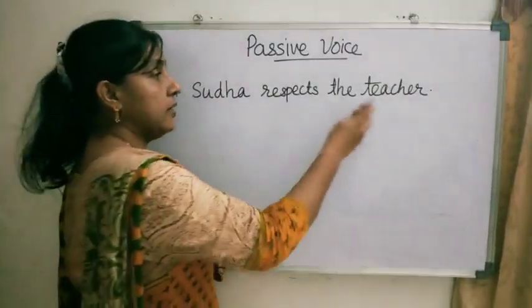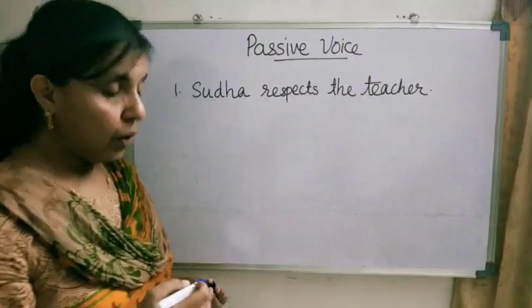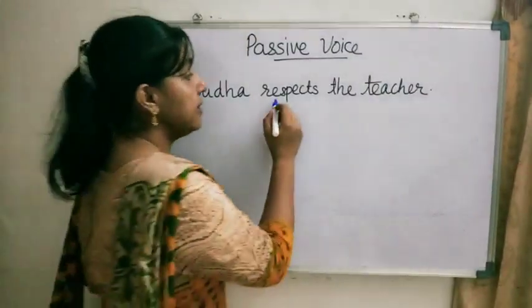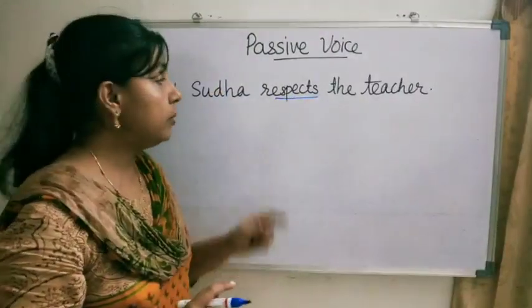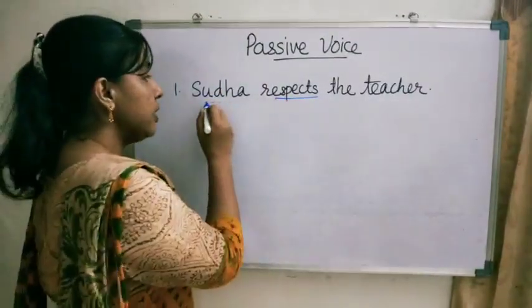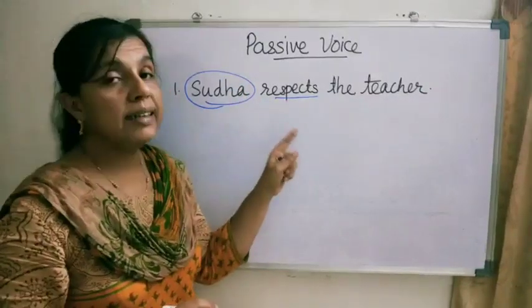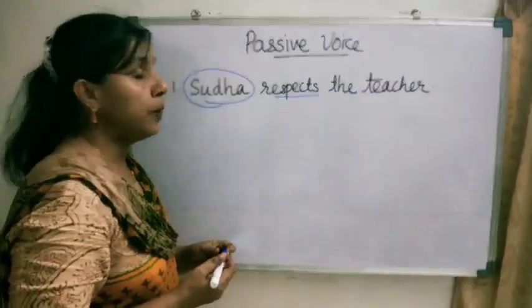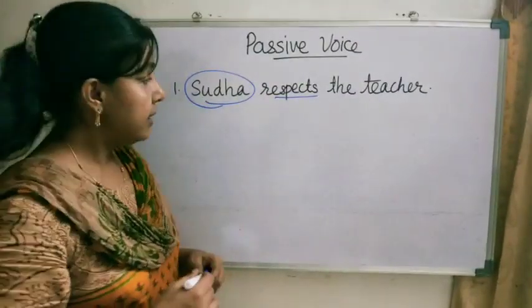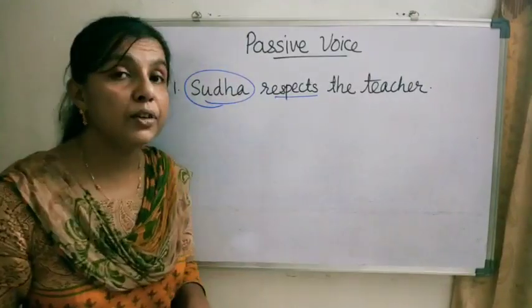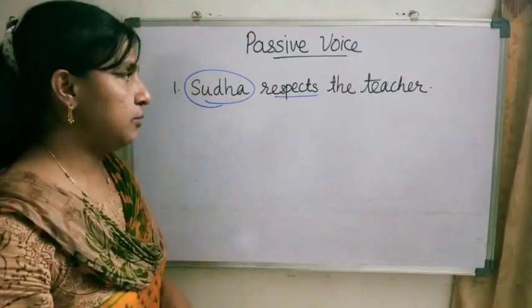Sudha respects the teacher. So what is the action performed here? Yes, it is respect. Who performs the action of respecting in this sentence? Yes, it is Sudha. In this sentence, the subject of the verb also performs the action named in the verb. So this sentence is said to be in the active voice.